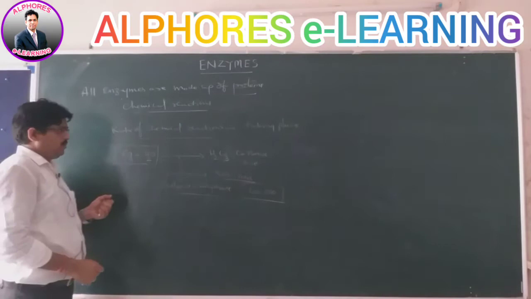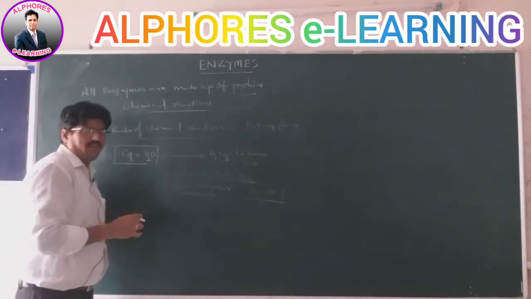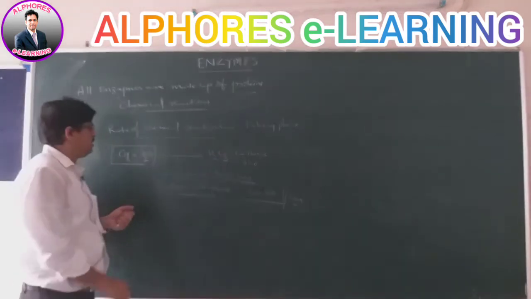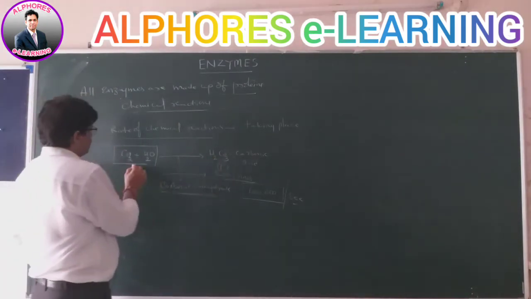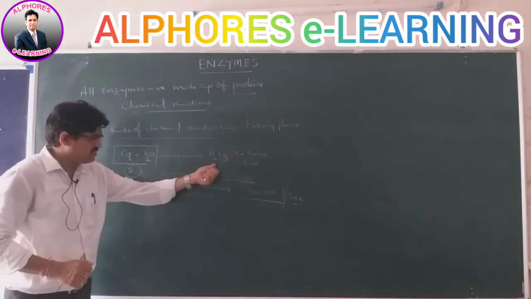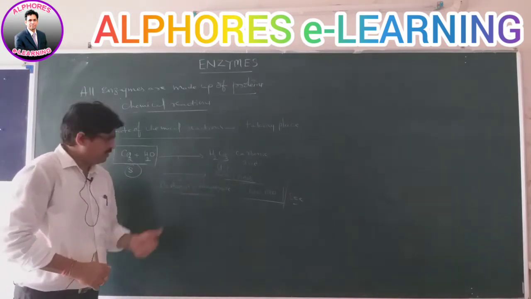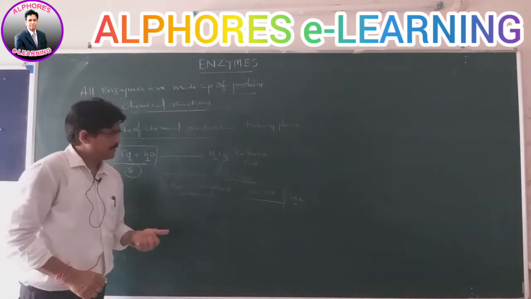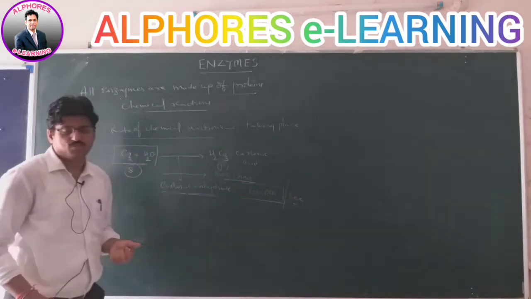With carbonic anhydrase, precisely and accurately, within just 1 second, the substrate molecules are converted into the products, 6 lakhs. In the absence of the catalyst, 200 only in 1 hour, 60 minutes, but here only 1 second.